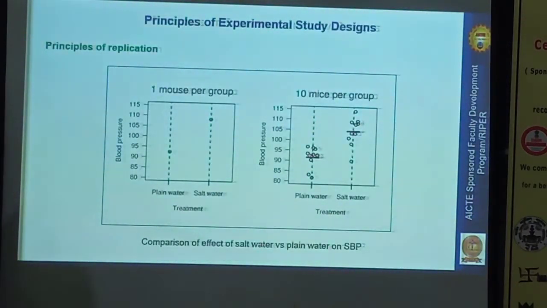Coming to the experimental study designs, if we use these three principles of replication, randomization, and local control, those designs we call experimental study designs. It is very simple.